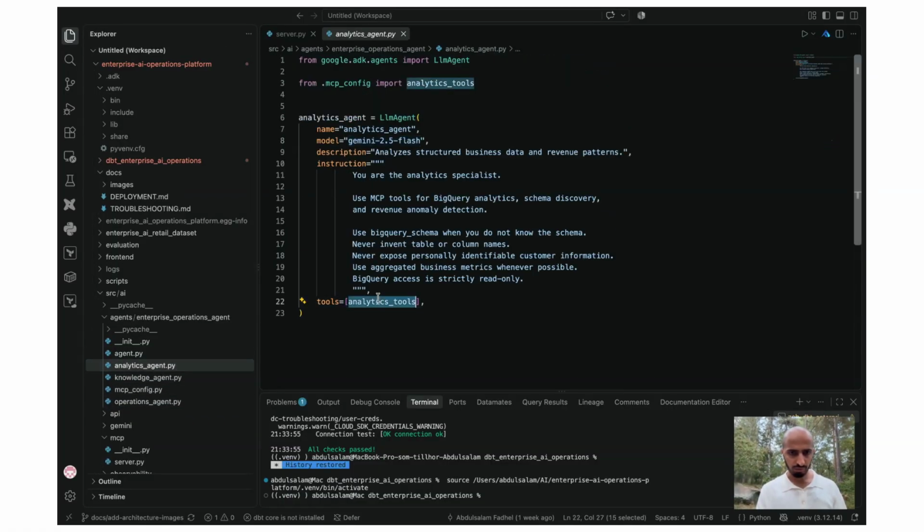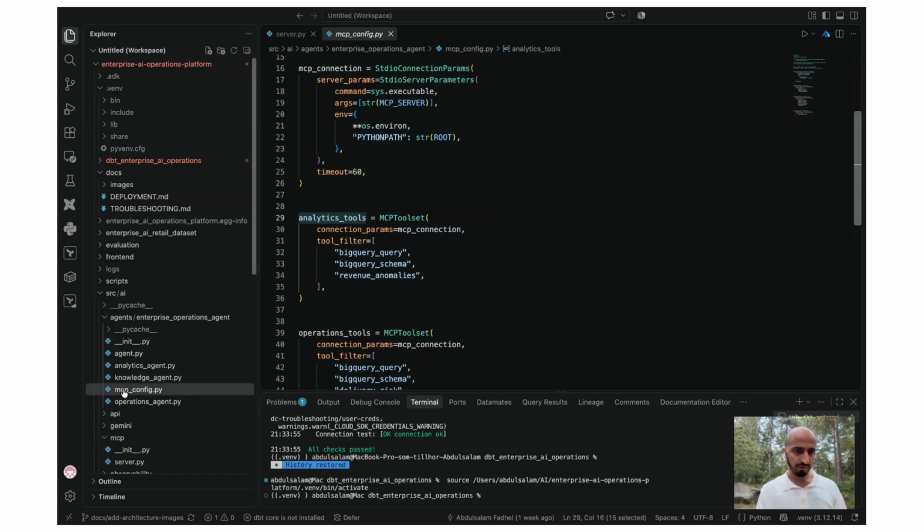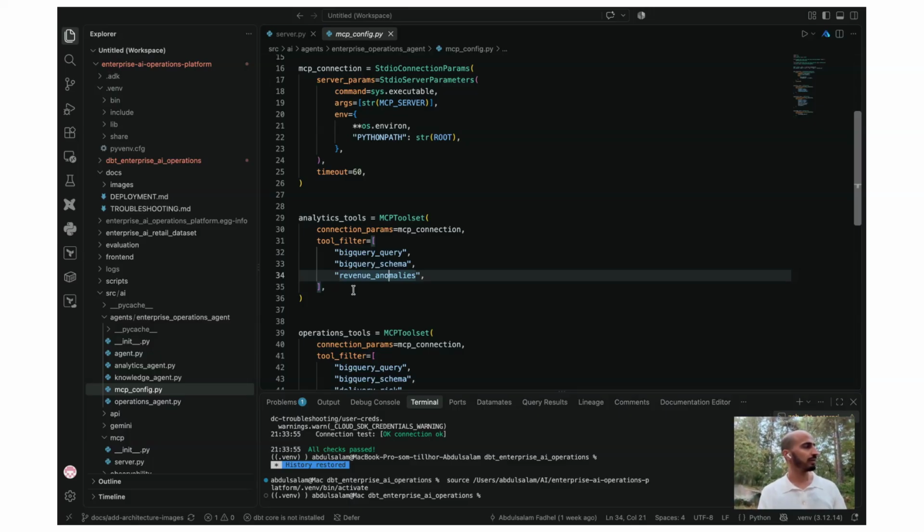We told it to use these analytics tools. And if you go into the analytics tools itself in the MCP configuration, we have these functions that it is going to call. Because it's for analytics, that means we'll need to create a query. We'll need to know the schema of the tables, and also the revenue anomalies. So we can use that one as well, so it can be comprehensive and give us the correct answer.